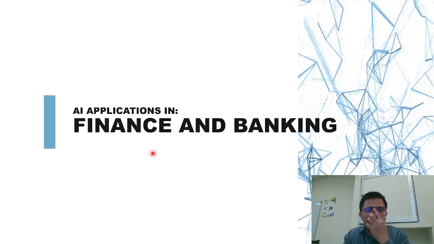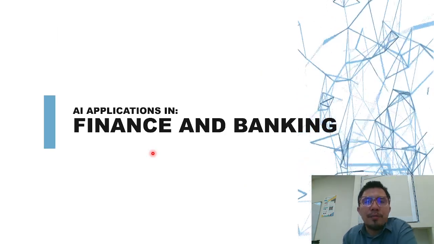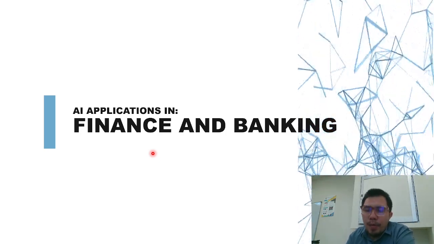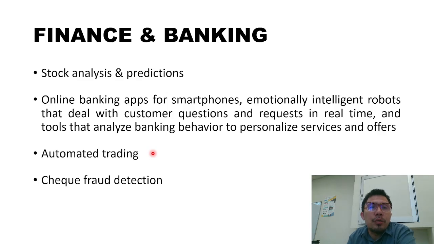Okay, next is finance and banking. This is the second field for AI application. Examples are stock analysis and prediction, online banking applications for smartphones, emotionally intelligent robots that deal with customer questions and requests in real time, and tools that analyze banking behavior to personalize service and offers, such as automated trading and fraud detection.